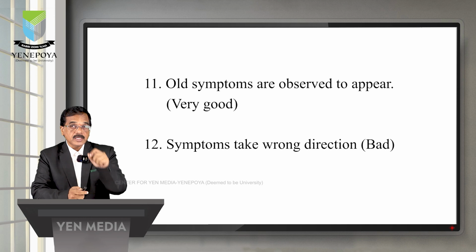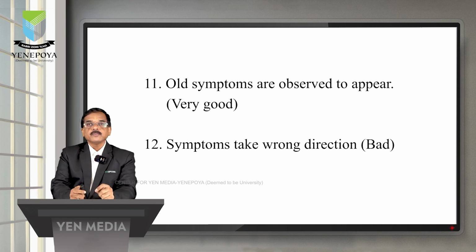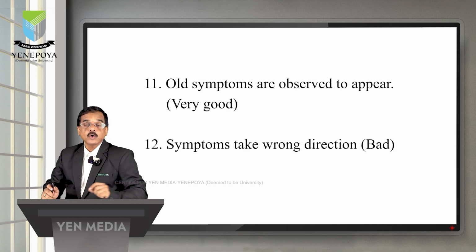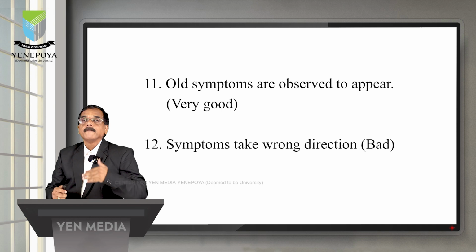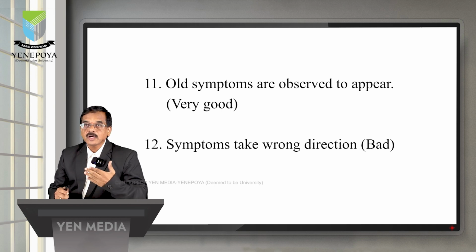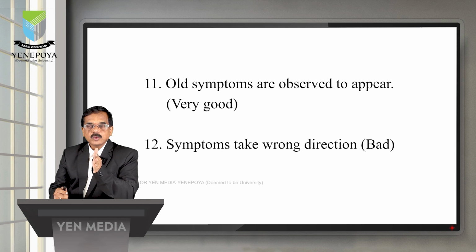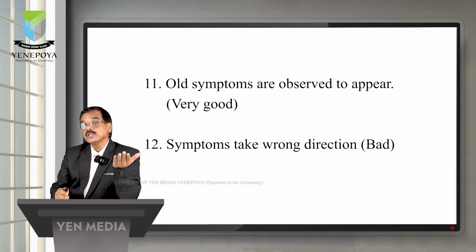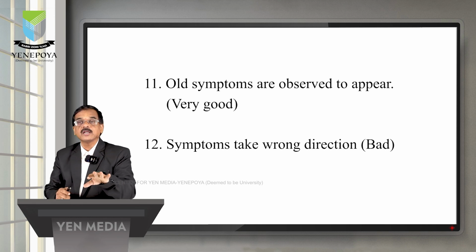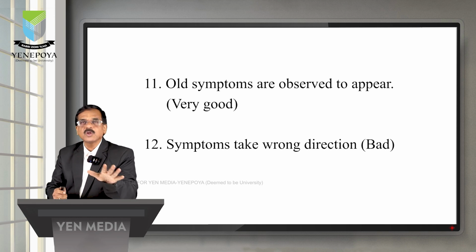The last observation is the 12th observation. Here the symptoms take a wrong direction. That means it is a suppression. Wrong direction means our intention is that they should follow Hering's law of cure. If it is not following Hering's law of cure, it is a bad prognosis. Symptoms should disappear from within outwards, that is what we have studied. But here the symptoms are disappearing from outward and then going inside, and inside symptoms are disappearing. This is a wrong direction.